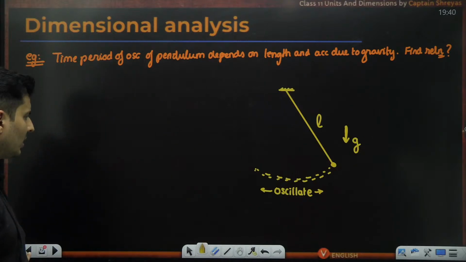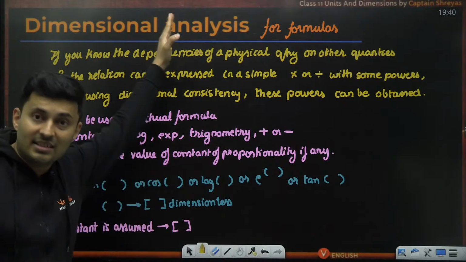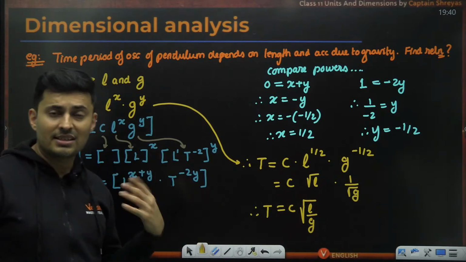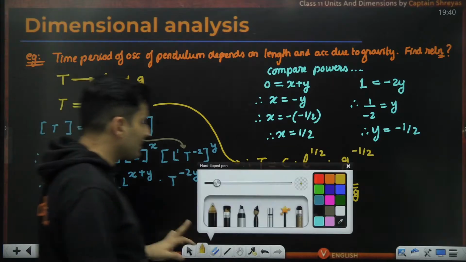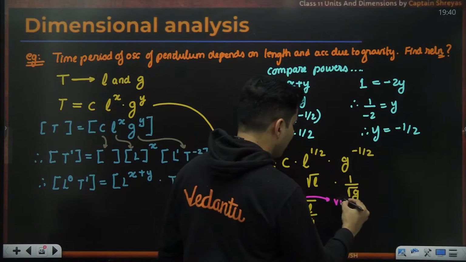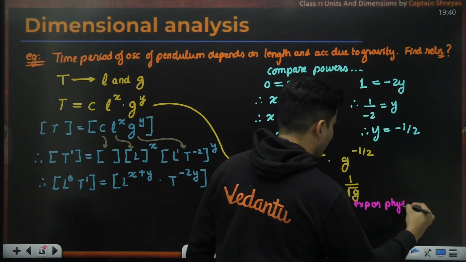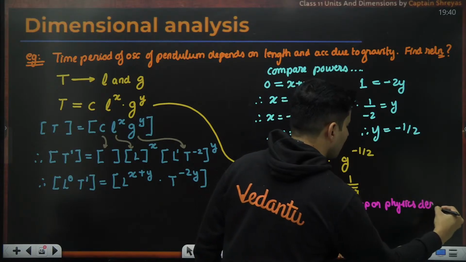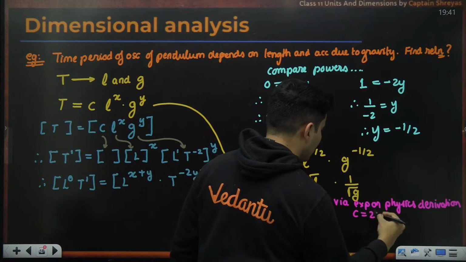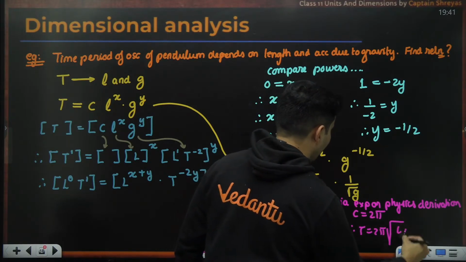Can we ever figure out the constant? The answer is no. You can't find the value of constant of proportionality, if any, by this method. I am saying by this method. But if you use actual physics and experiments, only via experiments, this is very, very important. So this constant only via either experiments or via physics derivation, you can find the value of constant. That constant comes out to be 2 pi. Therefore, that formula comes out to be 2 pi root of L by G.